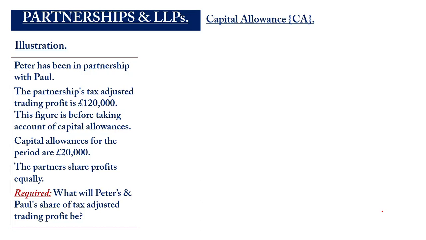So we are required to calculate Peter's and Paul's share of the tax adjusted trading profit. So the profit that was recorded by the partnership is £120,000. We have to take out the capital allowance of £20,000.